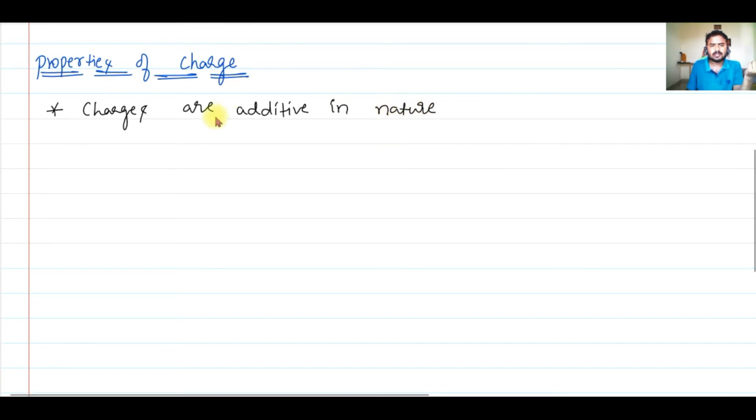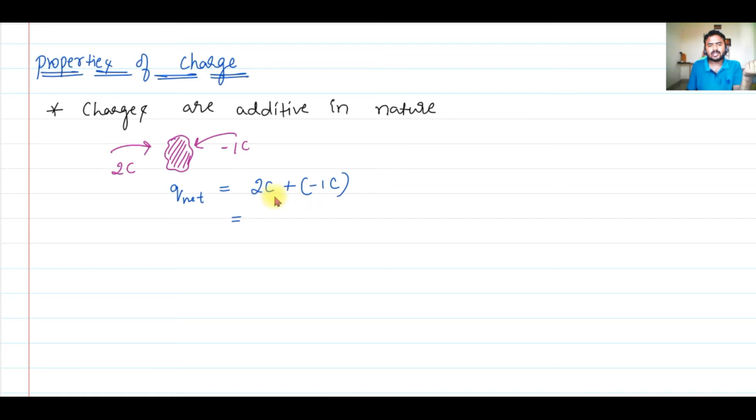It just means, say you have a body, and to this body, let us say you add 2 coulomb of charge, and at the same time you also add minus 1 coulomb of charge. Now what will be the net charge of this body? The net charge will be 2 coulomb plus minus 1 coulomb, so overall 2 minus 1 is 1 coulomb, right? That's all. Charges are additive in nature means you keep adding the charges to know the net charge of the body. As simple as that.